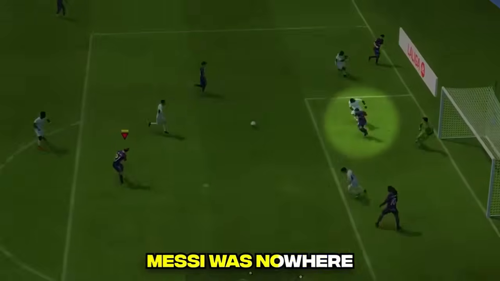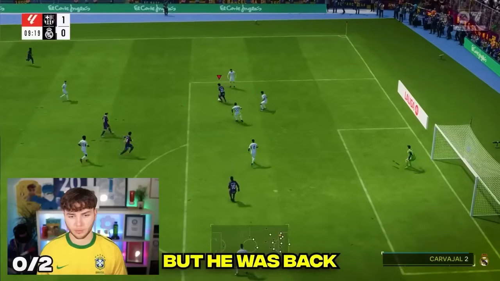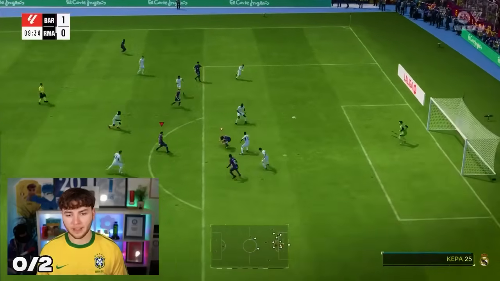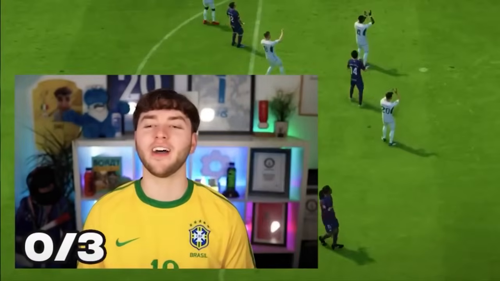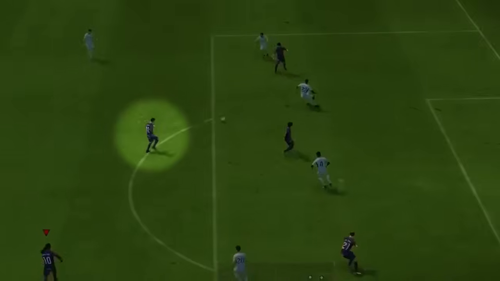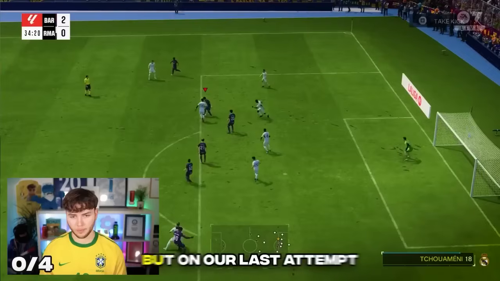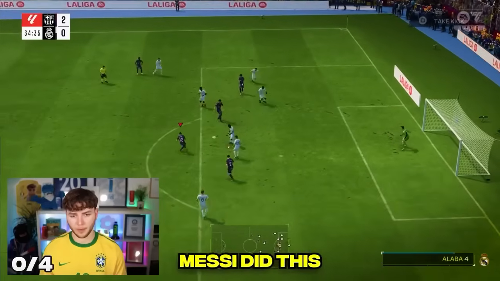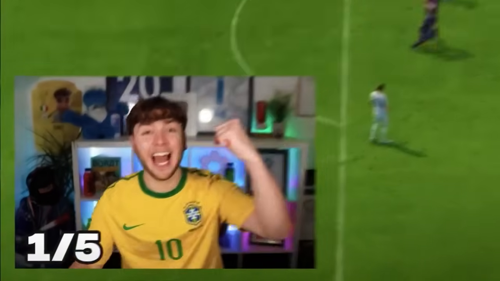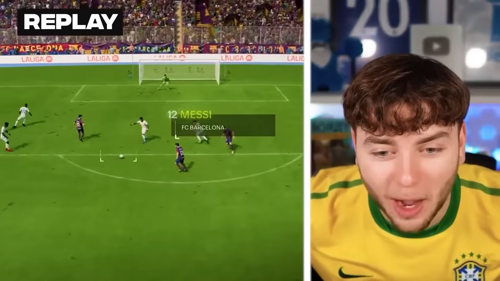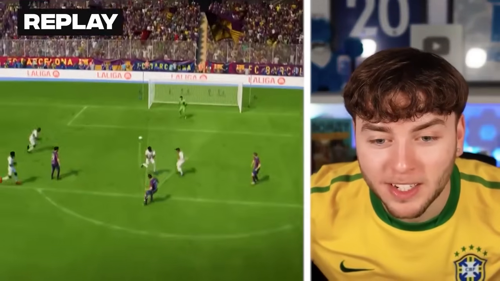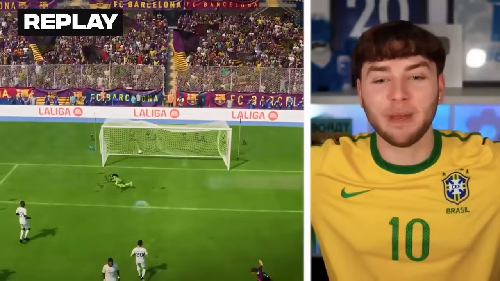Messi! Oh my god! Our second attempt, Messi was nowhere to be seen, but he was back with a great effort on his third attempt. Messi! Oh, that was a better attempt. No, why is it not locking onto Messi there? But on our last attempt, Messi did this. Messi! Let's go! That's it! That's the one! Look, he comes in, edge of the box, slots it in, bottom bins finesse.